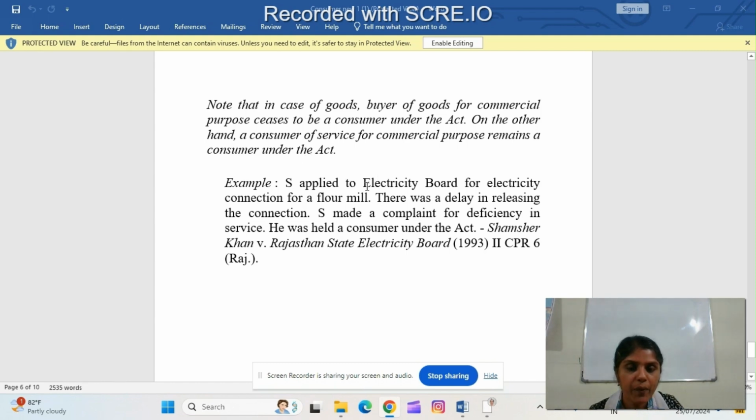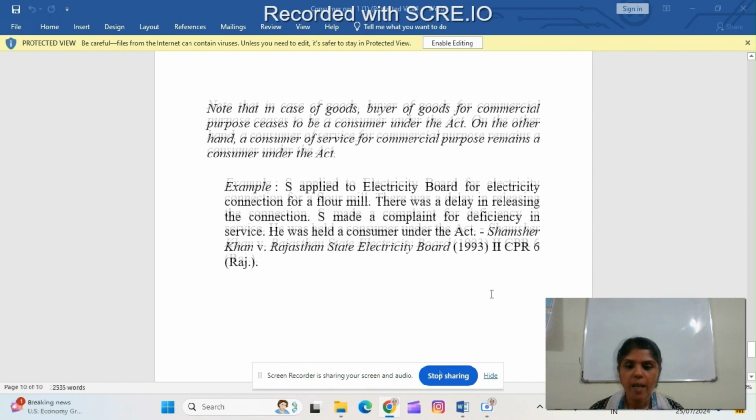Here S applied to the electricity board for an electricity connection for a flour mill.